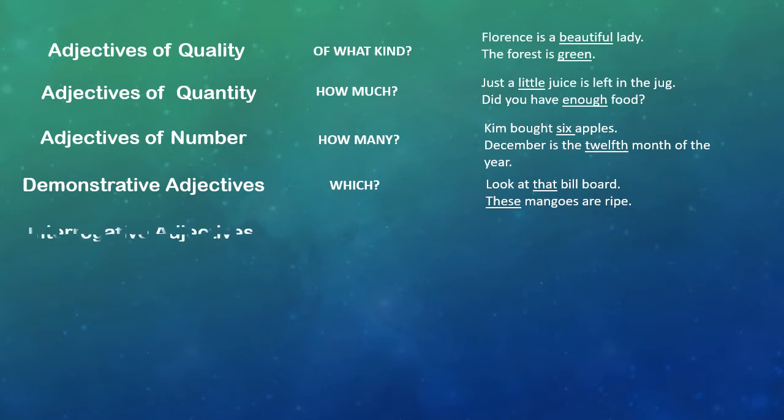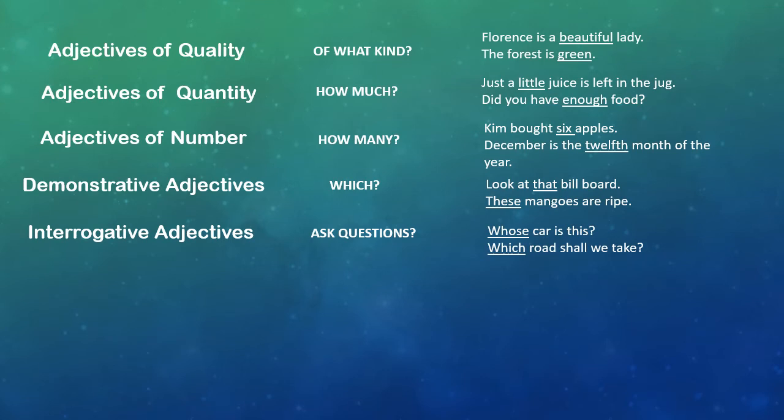Next we have interrogative adjectives. These are words used along with nouns to ask questions. For example, whose car is this? Which road shall we take? Here whose and which are interrogative adjectives as they are used to ask questions about the car and the road to be taken in the sentences respectively.